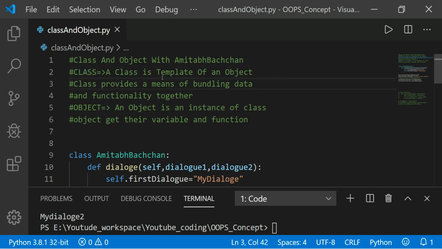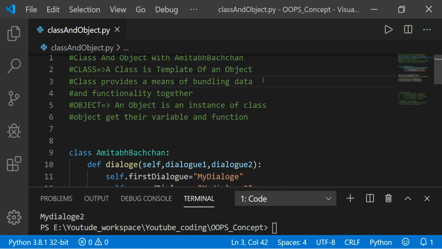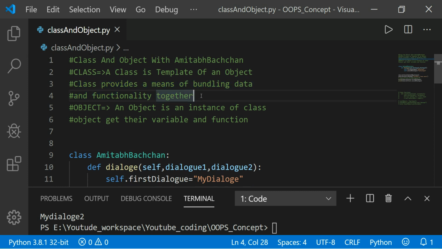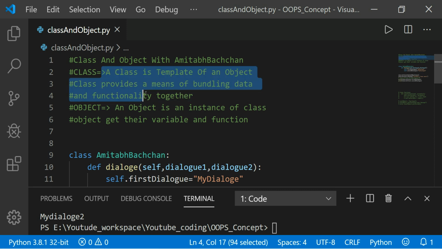What is a class? A class is a template of an object. In one line, you can say to anyone that a class is a template of an object. But if you want to go deeper logically, then you can say this class provides a means of bundling data and functionality together. So now I think you get some point of class.